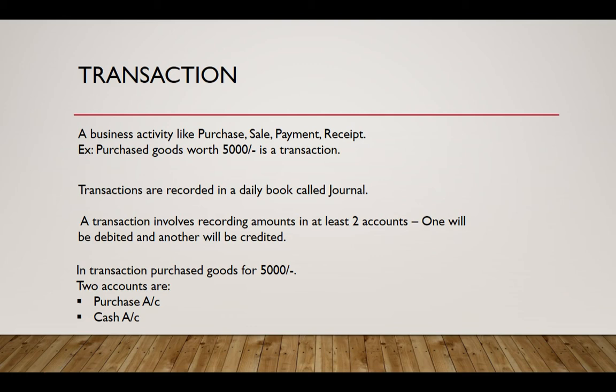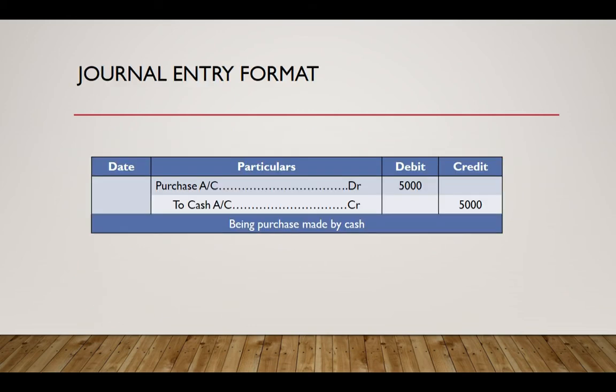So we record a purchase and we also record a cash expense. Likewise, depending upon the transactions, there would be a minimum of two accounts involved in a transaction, and we record the transaction in a journal book in the following manner.